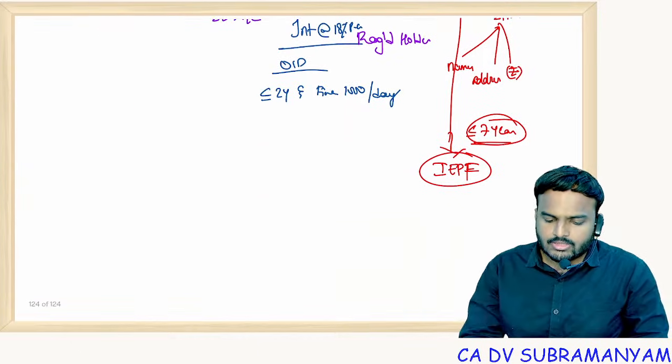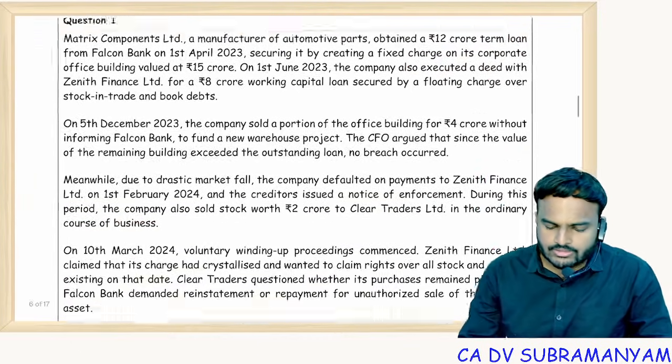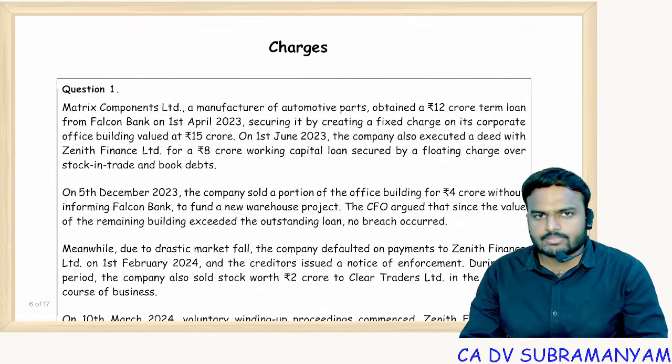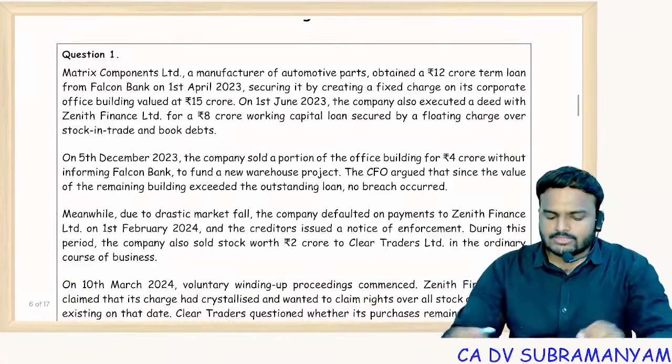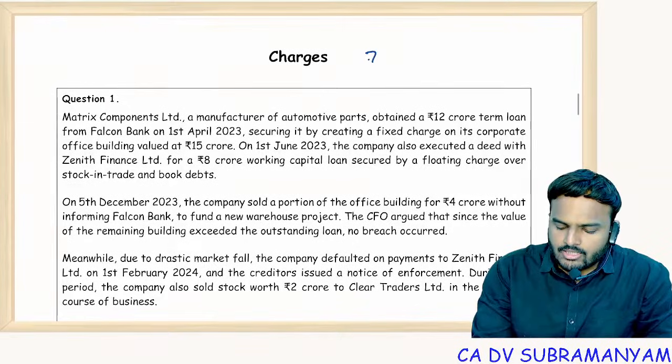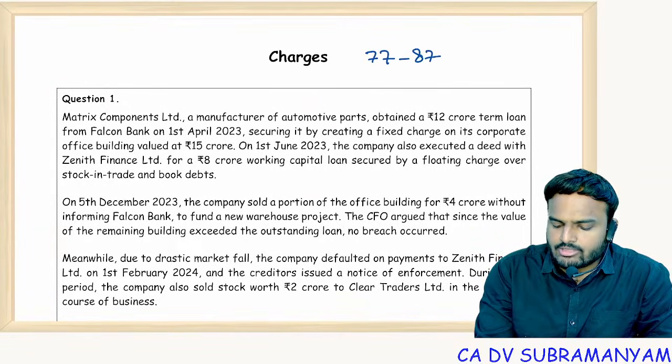Next, I'll continue with charges, second chapter. Charges. Let's see the question. In charges we are having 11 sections, 77 to 87.